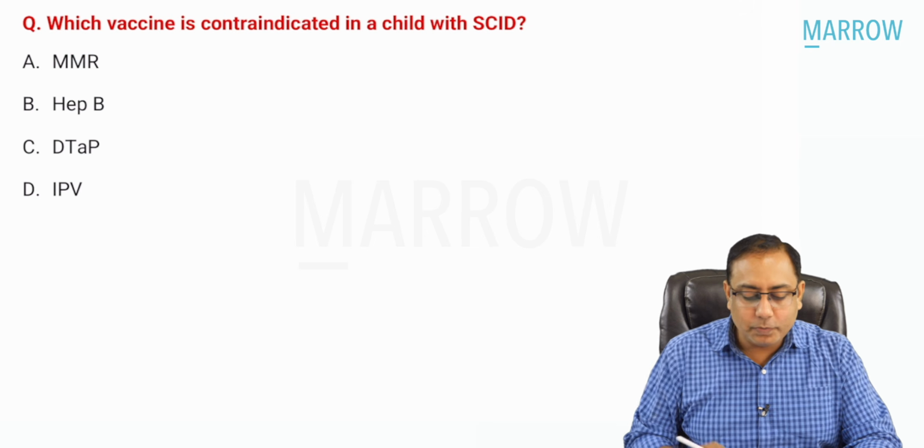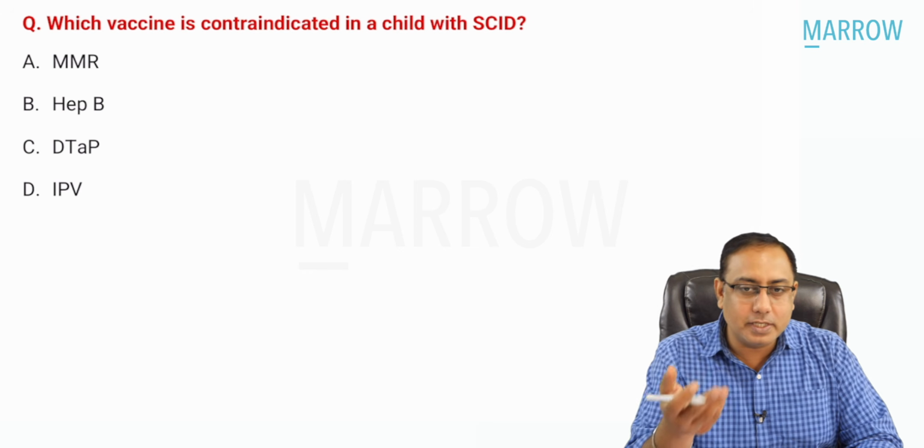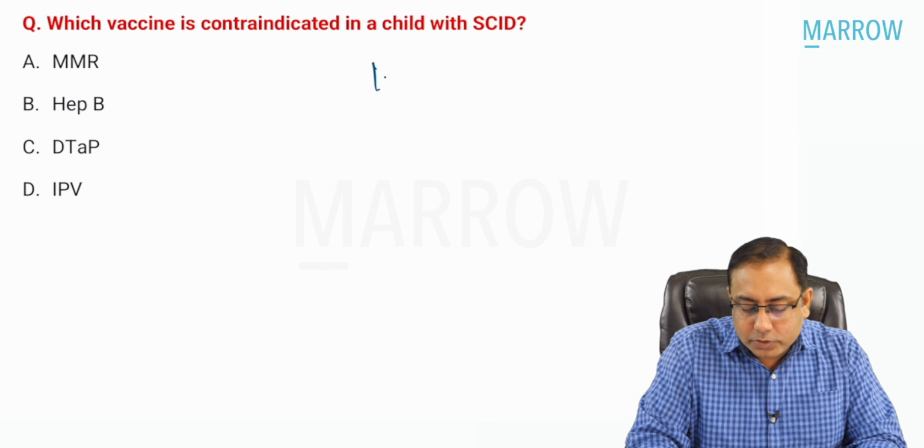Going to the next MCQ: which vaccine is contraindicated in a child with SCID, severe combined immunodeficiency? In case of immunodeficiency, when do we say a person is immunosuppressed?